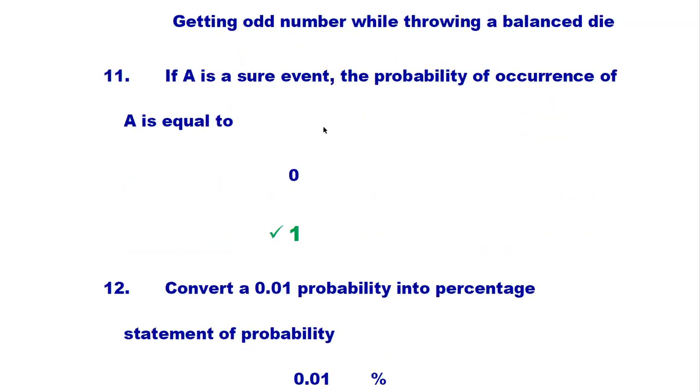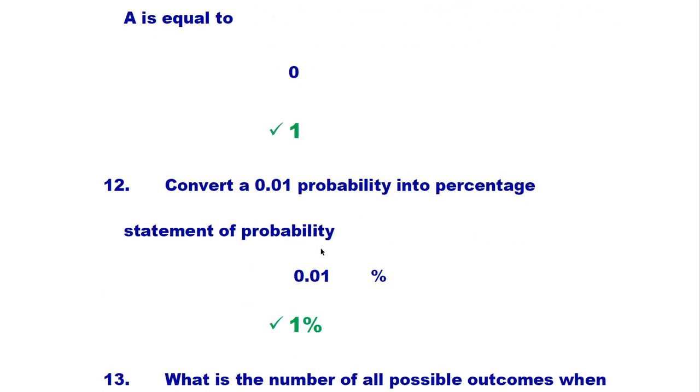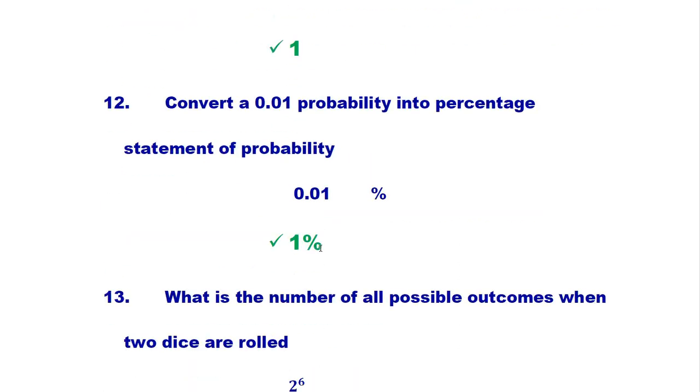If A is a sure event, the probability of occurrence of A is equal to 1. Convert a 0.01 probability into percentage. When we move the decimal point to the right by 2 places, it means we multiply by 100, so it converts into percentage. The right answer is 1%.